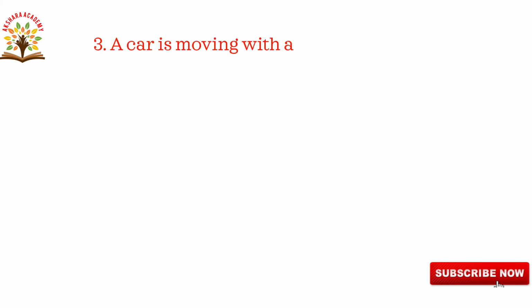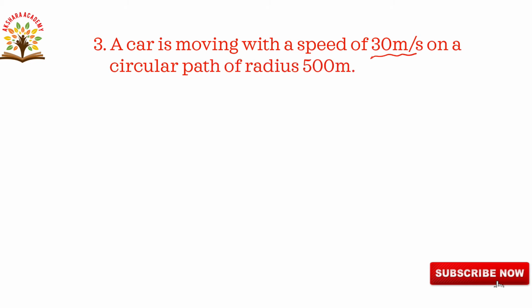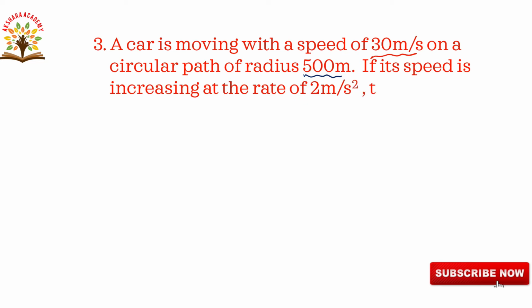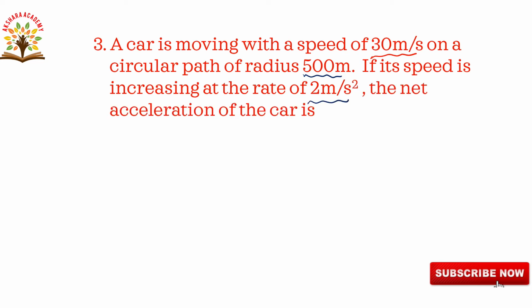A car is moving with a speed of 30 meters per second on a circular path of radius 500 meters. If its speed is increasing at a rate of 2 meters per second square, the net acceleration of the car is. Here we have to calculate the total acceleration of the car. Let us go to the solution.